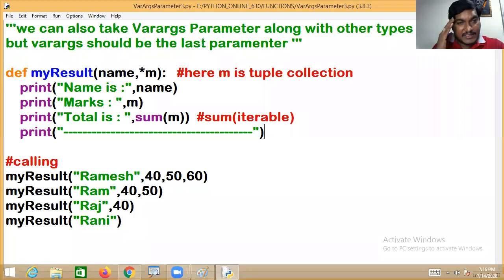Some people are having another doubt: sir, can I take two Varrock parameters? Come on, ladies and gentlemen. What is the question here? Varrock parameter should be the last parameter, meaning you should contain only one Varrock parameter. You should not define a function with two Varrock parameters. Please mind that. Easy, ladies and gentlemen. This is all about your seriousness in understanding the concepts. Very easy, my dear. I hope you got the point very clearly about the Varrock parameter. Now you can start working with that.